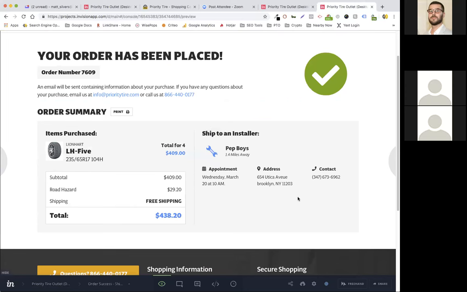Got it. So hopefully, since we have all this stuff in cookies, you can pull it into this order confirmation screen. Okay. And then I believe you can pull in order information onto the order confirmation screen as well.